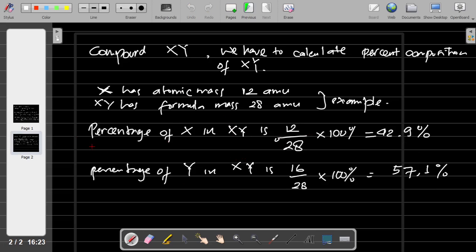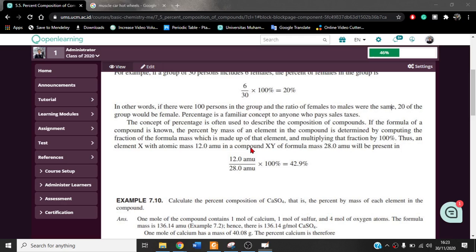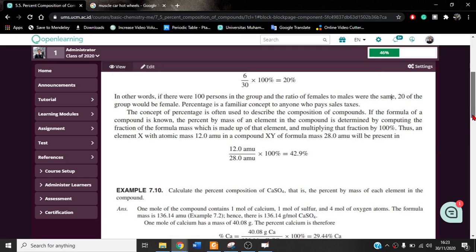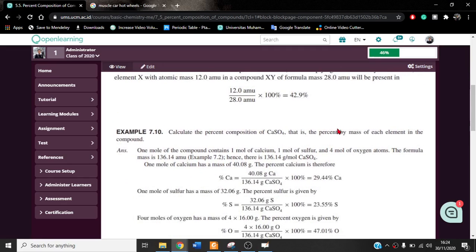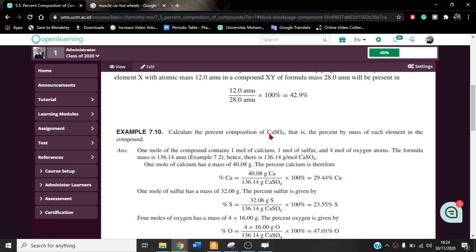Okay, this is the concept. Now we are going to learn more by using a specific, real example. Let's say we have the compound CaSO4: calcium, sulfur, and 4 oxygen.